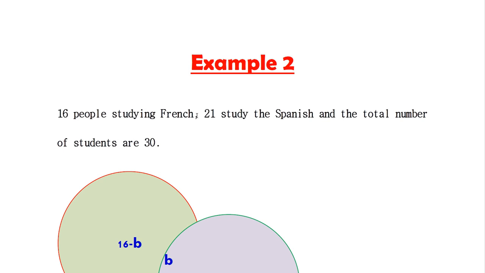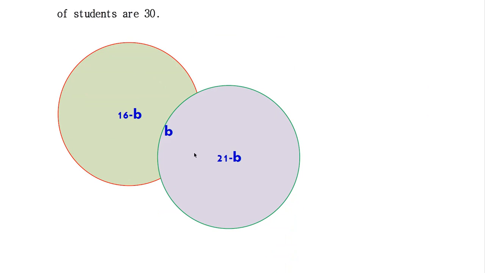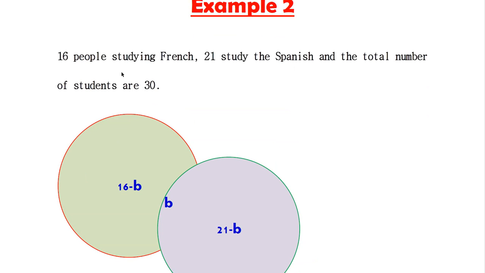These common students are counted in the French class, and the same students are also counted in the Spanish class. We represent the commonality by the intersection. So there are some students who sit in the French class, and these students also sit in the Spanish class. So this event is not mutually exclusive.